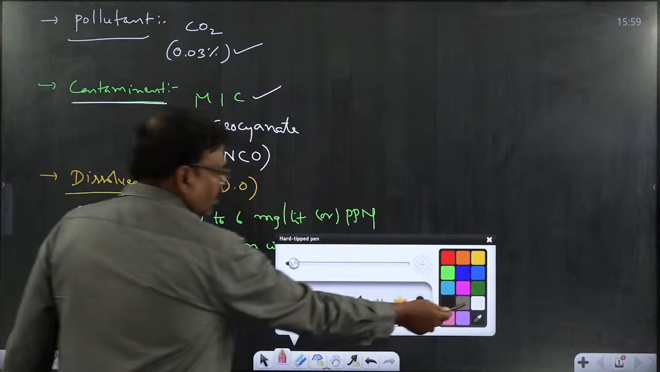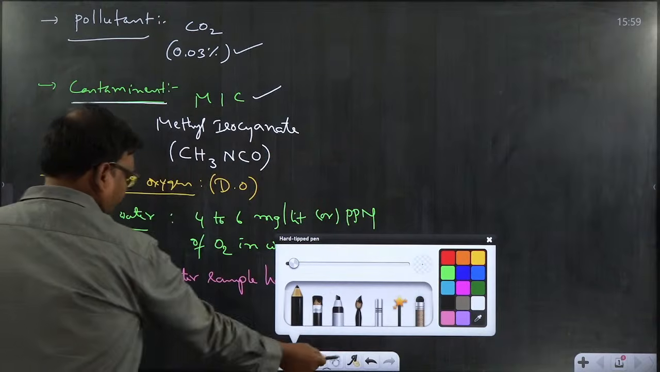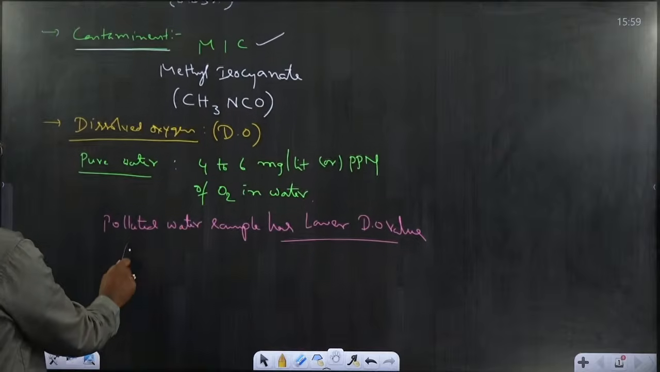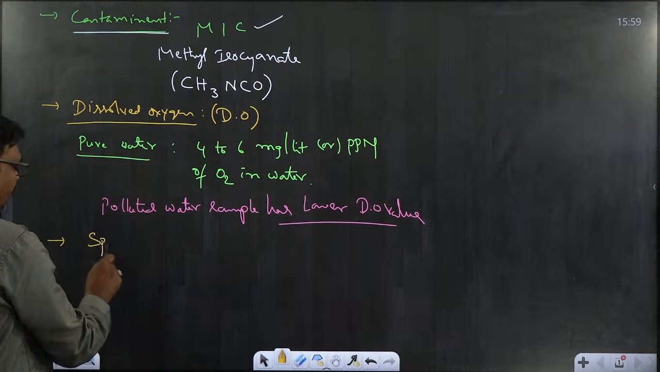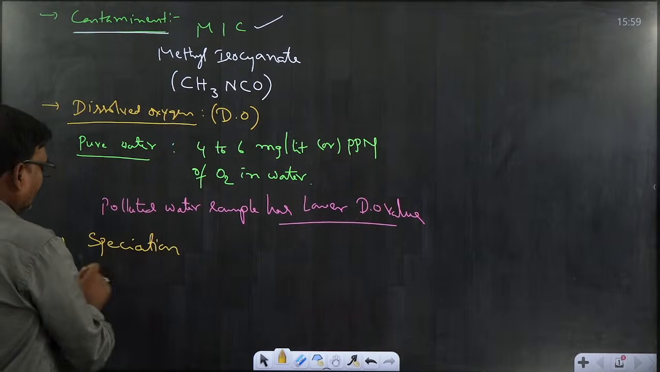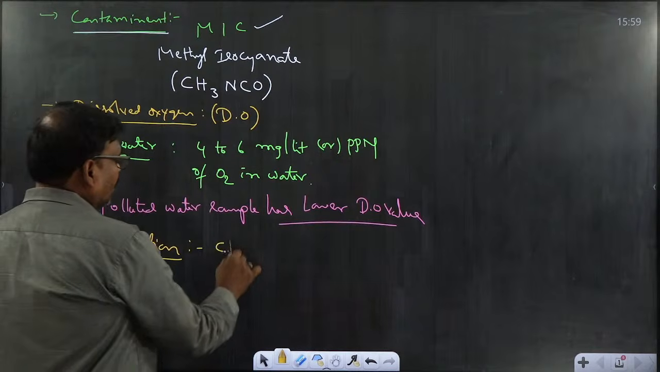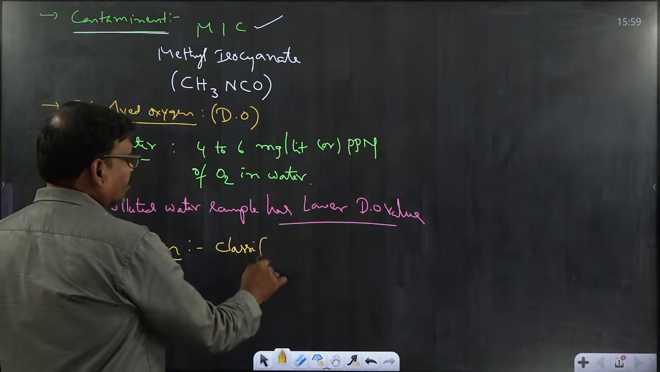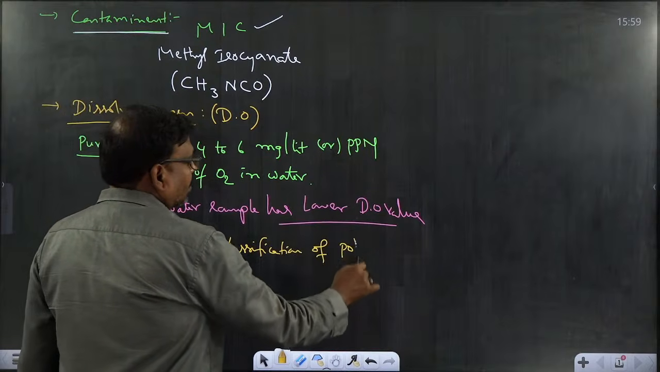After that, speciation. Speciation is the method of classification of pollutants. Another definition is speciation. Speciation is nothing but classification of pollutants.